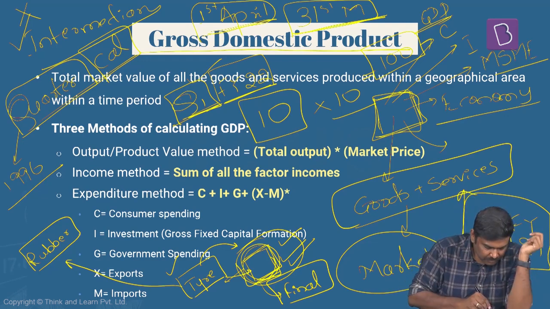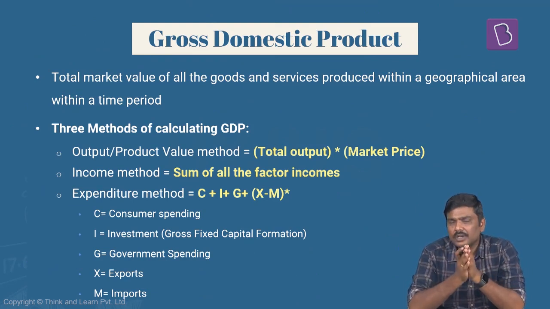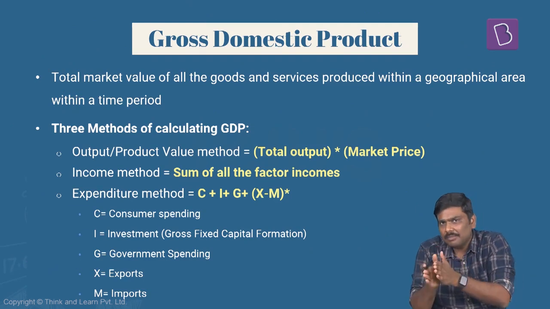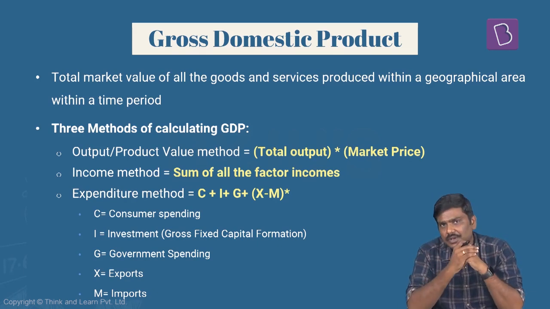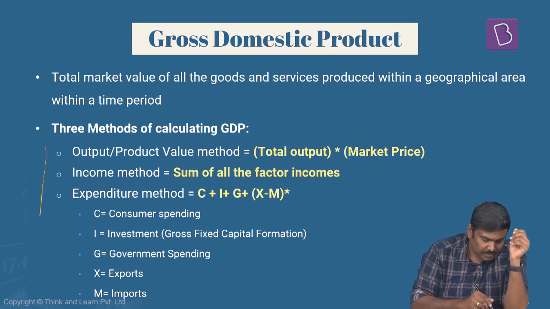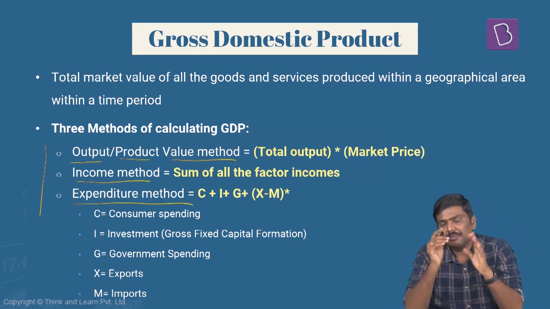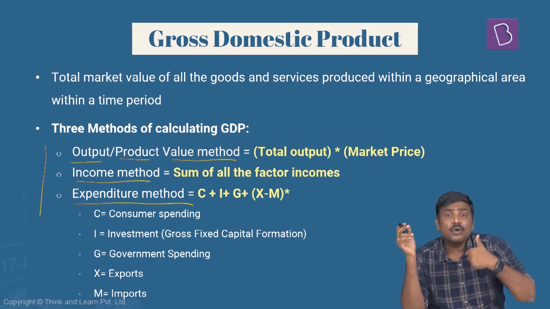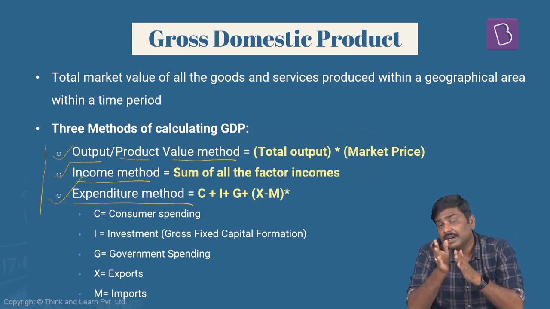Now let me go forward. As of now, we have taken care of what we mean by GDP. GDP is gross domestic product, the market value of all the goods and services which are produced in a specific time period in a particular economy or territory. Now, how is GDP measured? GDP is measured under 3 methods: output or product value method, income method, and expenditure method. Some books will say production method for the first. The second is the income method, and the third is the expenditure method.